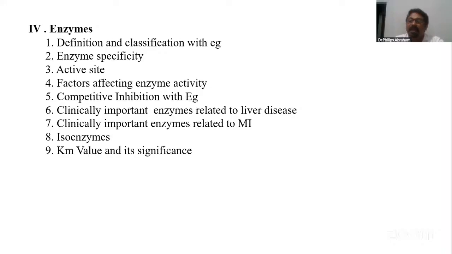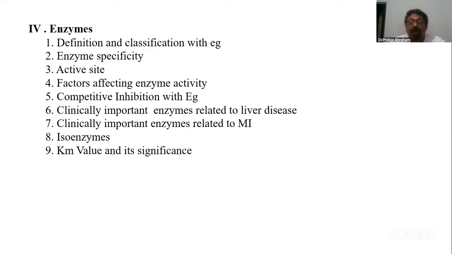Okay. Then active site, as you know, is where the substrate binds and the reaction occurs. And then another repeated essay question is factors affecting enzyme activity. Then we are supposed to draw some graphs, and other things are there. That means effect of temperature, pressure, pH, substrate concentration, enzyme concentration, and product concentration. Then the presence of coenzyme, cofactors, presence of inhibitors, radiations. These all can be added up in that. Factors affecting enzyme activity is an important essay question.